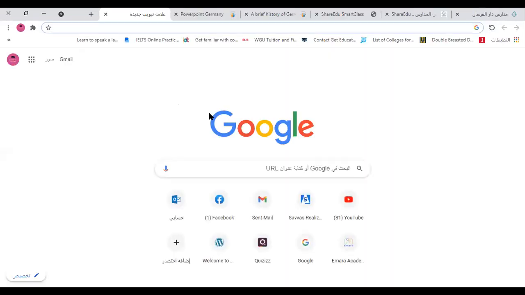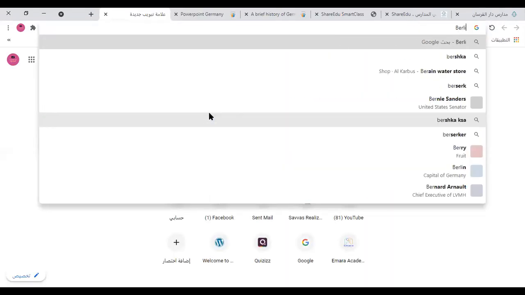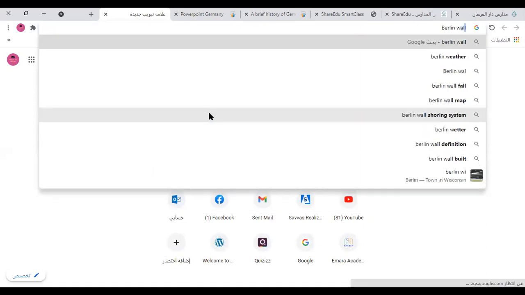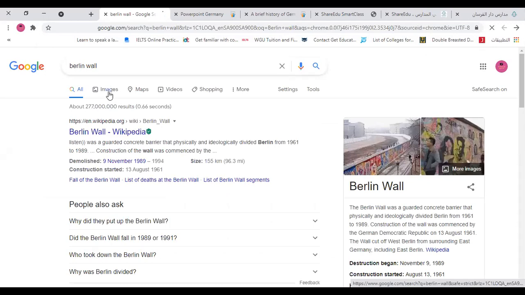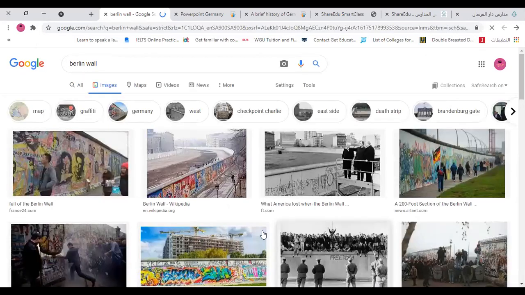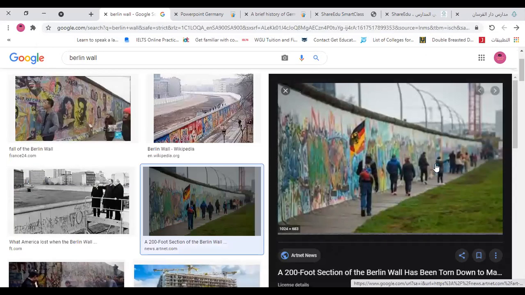It's really horrific. They divided the country and let the people be divided from each other, and the people from this side couldn't go to the other side. If you have your family on the other side, you can't see them. It's not allowed. If you go there, they will kill you. And if the people from here wanted to come over for university or to get married or to see their friends or family, they would be killed.